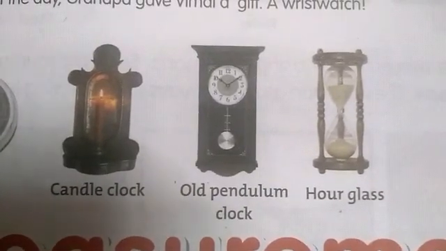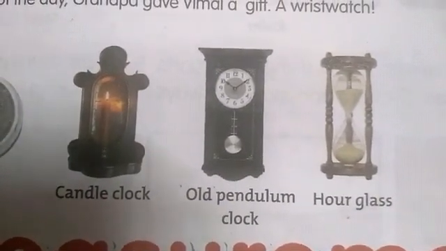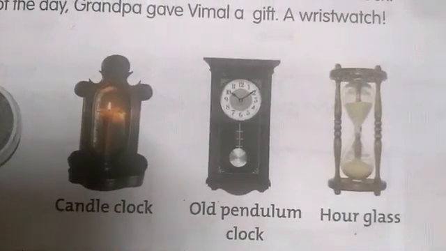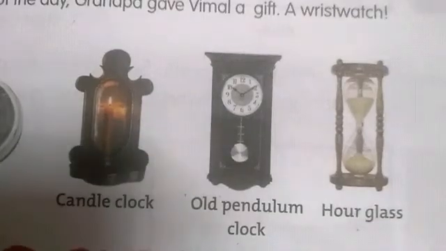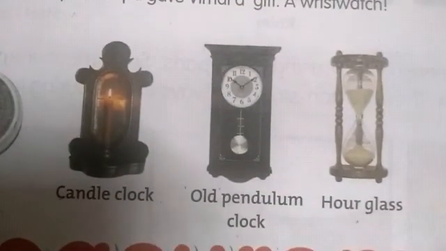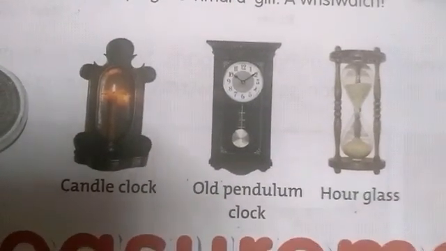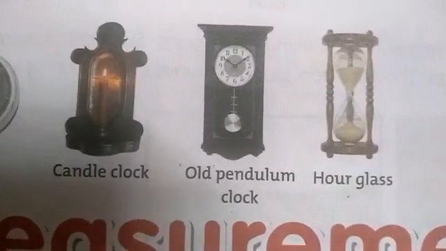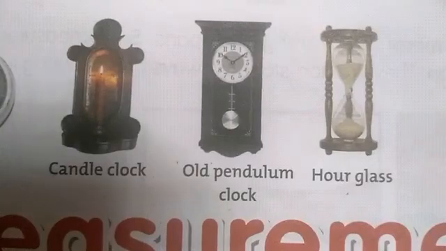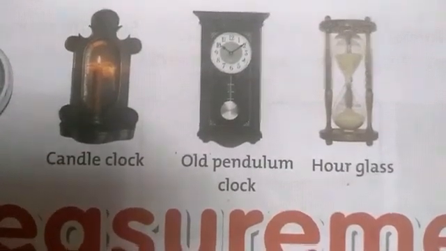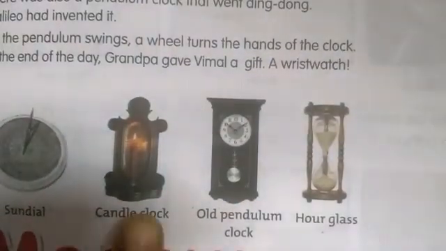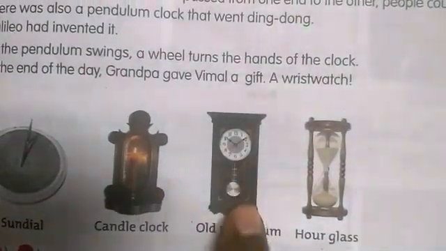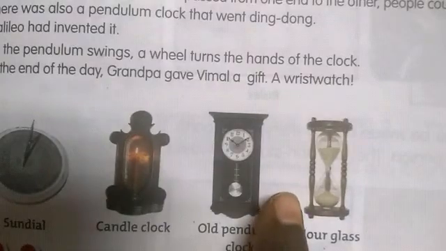The old methods could only tell hours. Moreover, the sundial could only be used in the daytime, so it is not useful at night. It cannot tell the proper and accurate time at night. So nowadays we are using digital and analog clocks to get the accurate time. These are the different tools which they used to measure time. Even nowadays we are using the pendulum clock, digital clock and analog clocks.